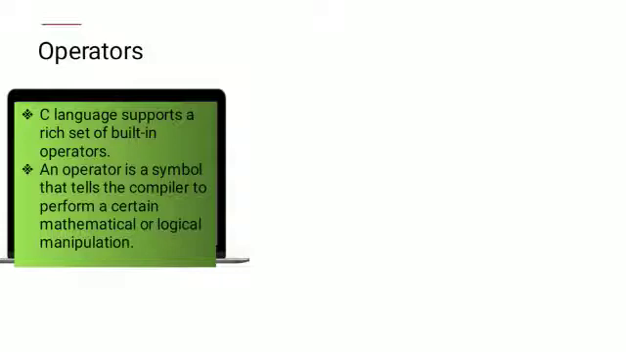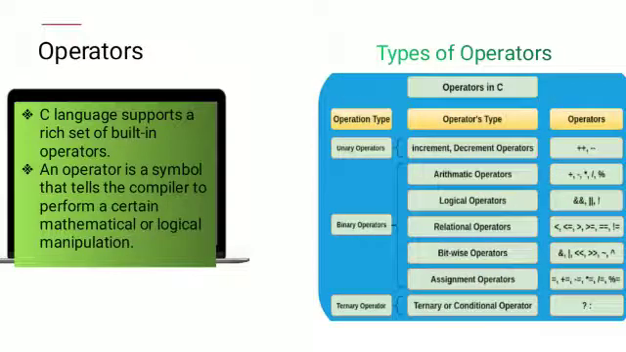They are the built-in, predefined operators, and they are classified into 3 based on the number of operands they use. They are unary operators. Unary operators are increment and decrement operators, that is pre-increment, post-increment, pre-decrement, post-decrement. Binary operators operate on 2 operands, and they are arithmetic operators like addition, subtraction, multiplication, division, modulus. Logical operators like logical and, logical or, logical negation.